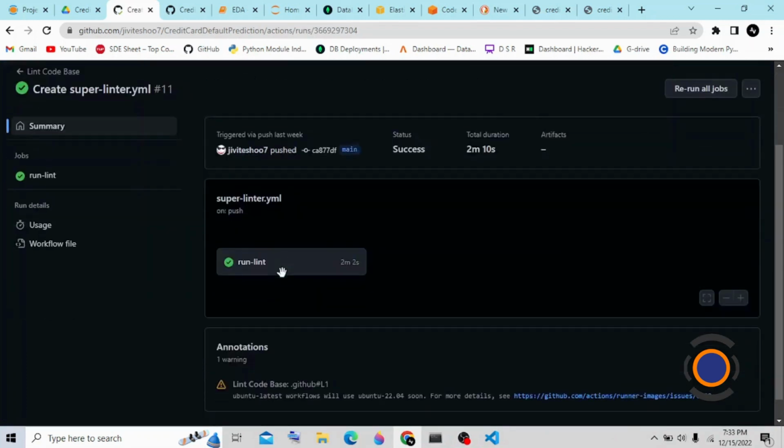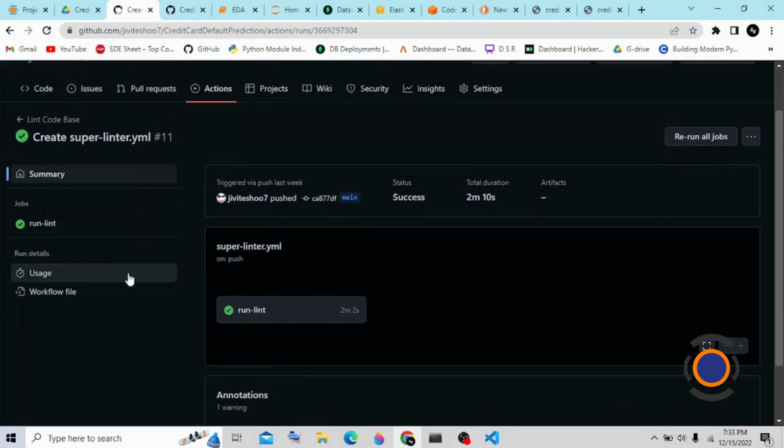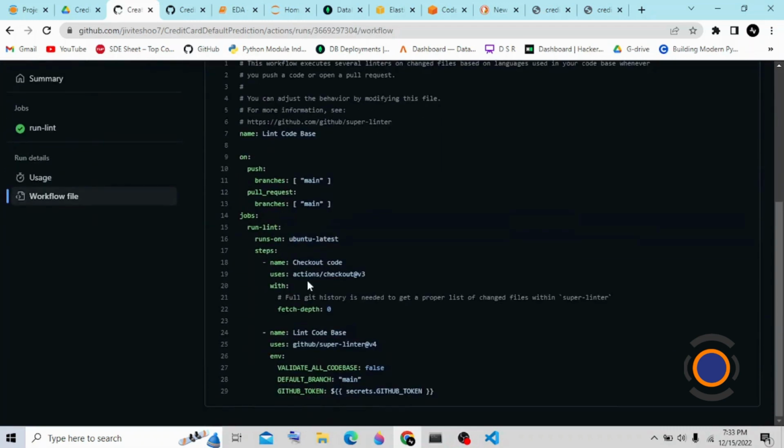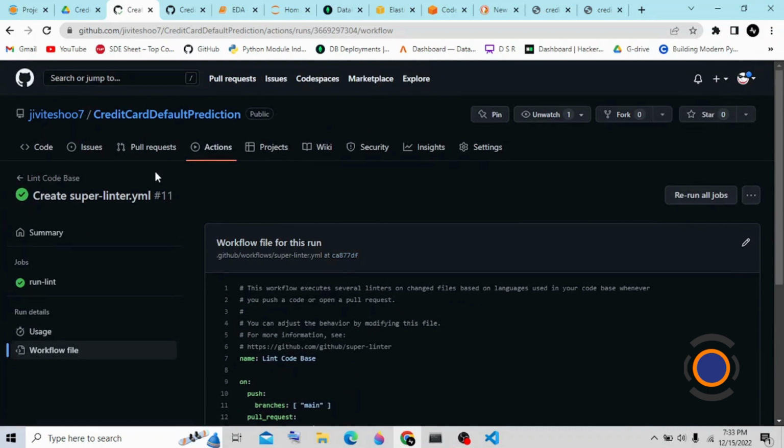You can see this is the workflow file for my CI/CD pipeline. This is the complete code of my particular project.